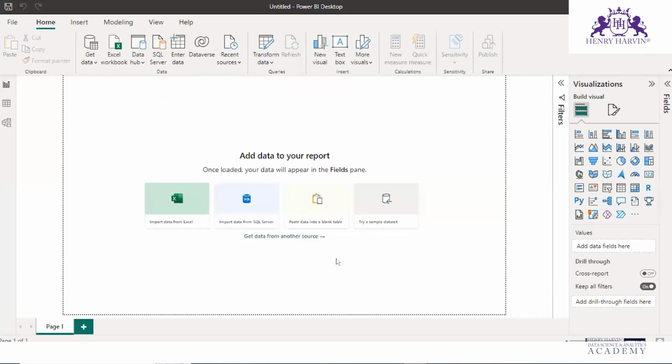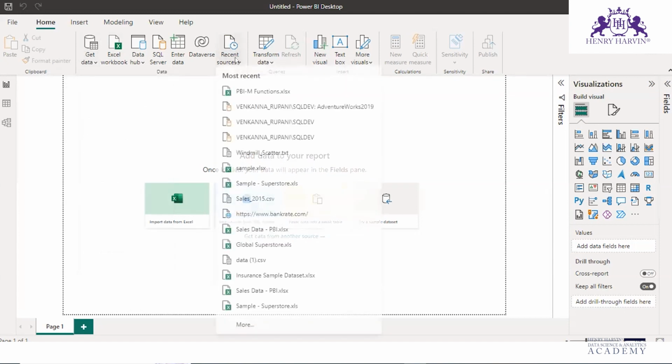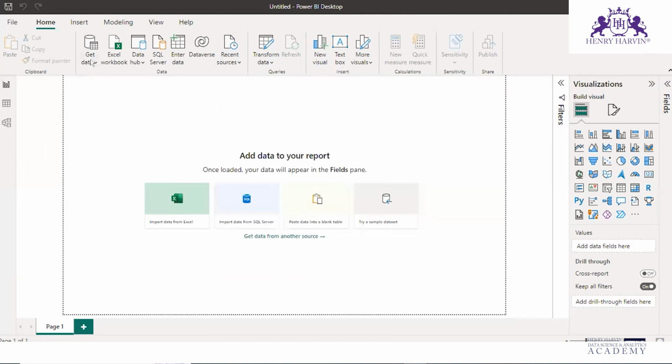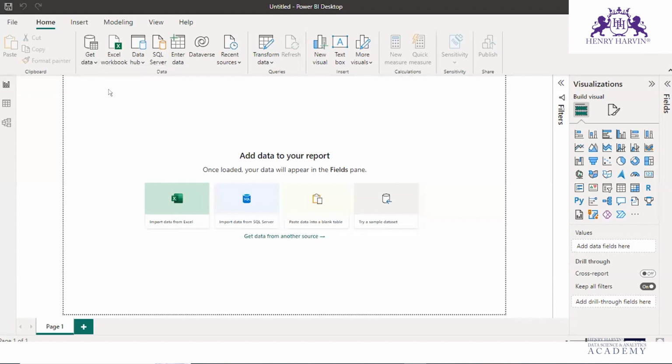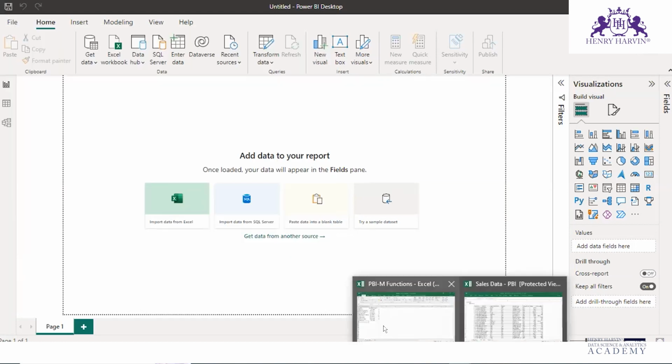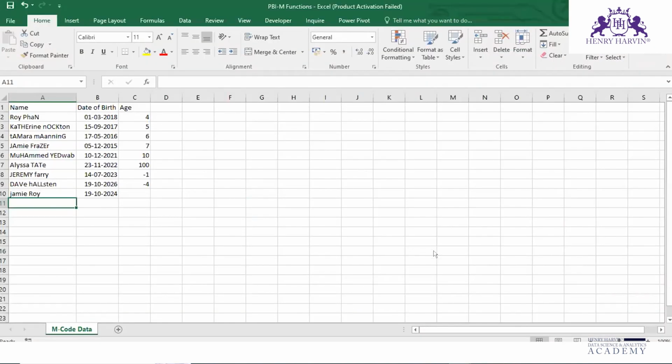First, let us load the data. We can load the data in multiple ways. One is from here or from here, from this Get Data or Recent Data Sources. So we have different options. Let's just get the Excel workbook here. Sometimes when we open the file, it will not upload.